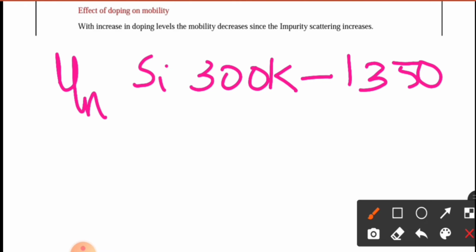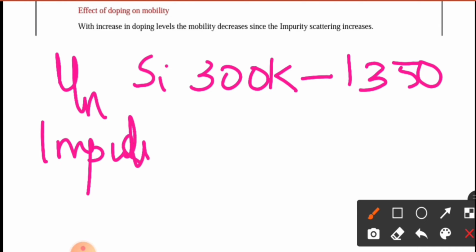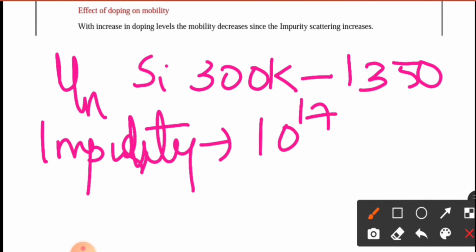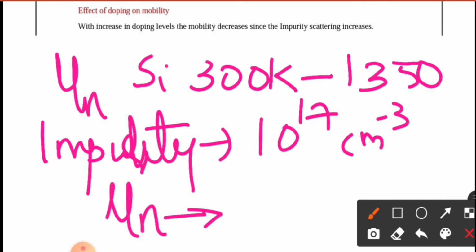If we add a donor doping impurity concentration of 10 raised to 17 per centimeter cube to this intrinsic silicon, the mobility of the silicon will decrease to 700 centimeter square per volt second.